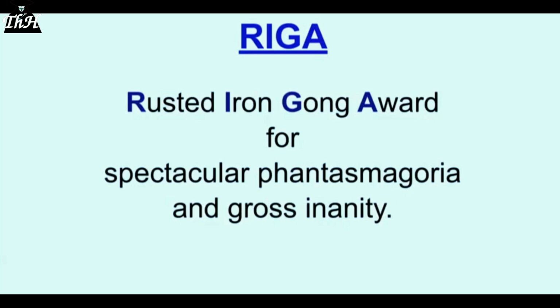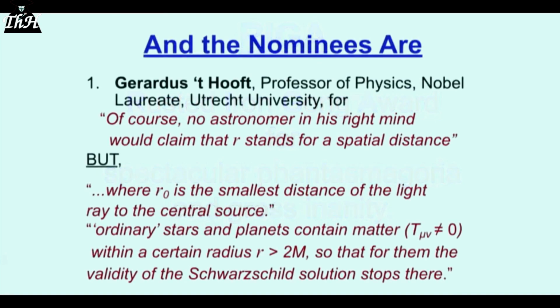But in his notes on general relativity and his notes on black holes, on his own website, what does he say? Where R naught is the smallest distance of the light ray to the central source. Isn't that a radius? Ordinary stars and planets contain matter. T sub UV does not equal naught. Yeah, material sources, with a certain radius R greater than 2m. Here C and G is 1. He's using Hilbert's, so that for them the validity of the Schwarzschild solution stops there. So despite the right-mindedness or the wrong-mindedness of astronomers and astrophysicists, 't Hooft tells us that it's both the distance and a radius as well. And yet he's told us that nobody in their right mind would do that. I wonder what he was smoking at the time.